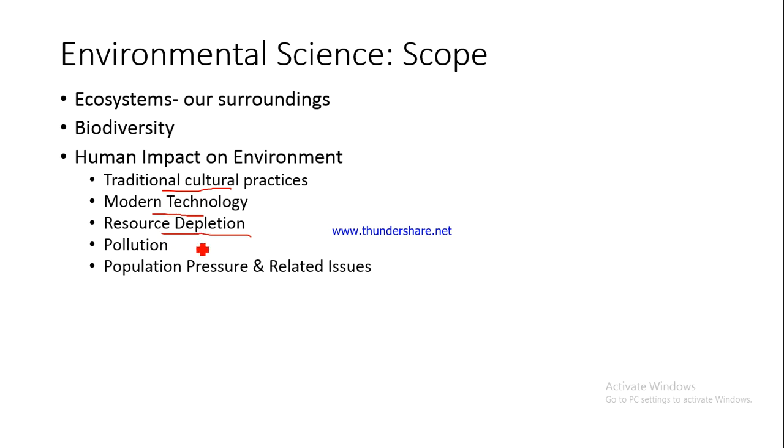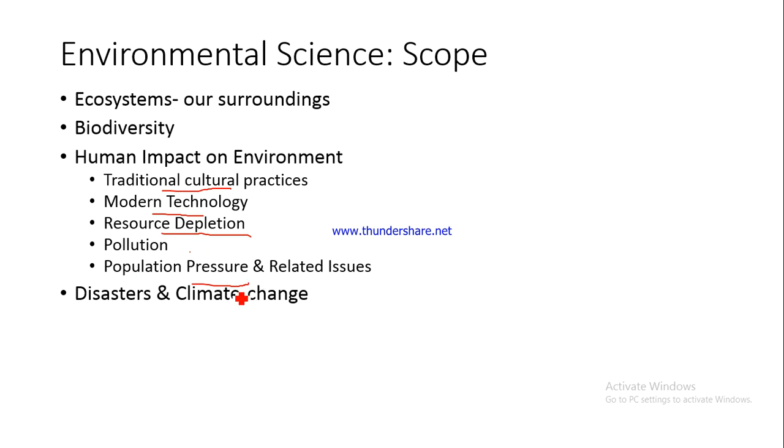Again, we'll be talking about pollution. We'll be talking about different types of pollution. So this is part of what all things that environment science covers. And then we'll be talking about population pressures and how does it impact environment. Naturally, more number of people in a particular place would mean more pressure on the natural resources. More trees would have to be cut down, let's say, to produce furniture. So how does the population and the growth in population impact the environment? So these are the things that we are going to discuss.